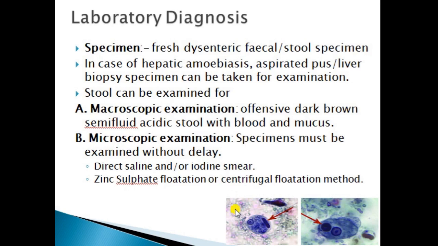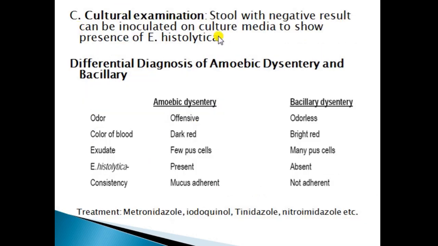In the microscopic view, the cysts appear circular, and the trophozoites are in elongated form. From their morphology, we can confirm that these are cysts or trophozoites of Entamoeba histolytica. If no trophozoite or cyst is seen in the slide, then we can go for cultural examination. In this case, the stool sample is plated onto the culture media. Then the plate is incubated, and after 48 or 72 hours, we observe for the presence of Entamoeba histolytica.